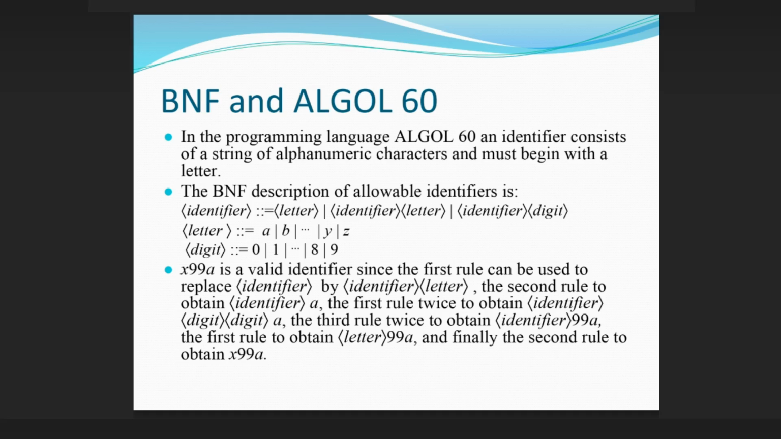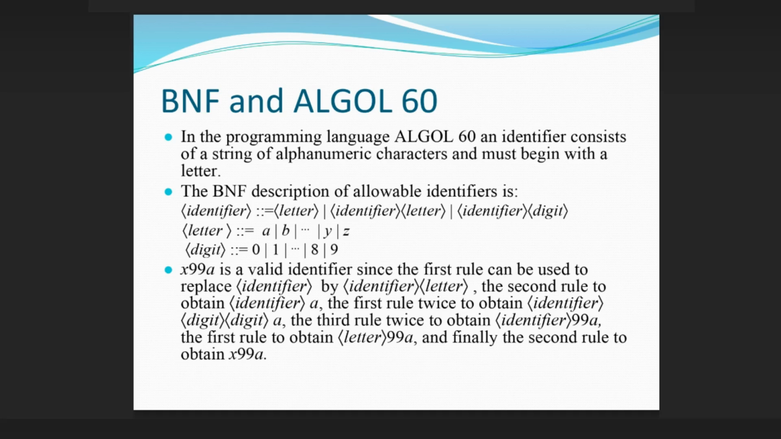BNF and ALGOL 60. In the programming language ALGOL 60, an identifier consists of a string of alphanumeric characters and must begin with a letter. The BNF description of allowable identifiers is: identifier ::= letter | identifier digit | identifier letter; letter ::= a | b | ... | y | z; digit ::= 0 | 1 | ... | 8 | 9.